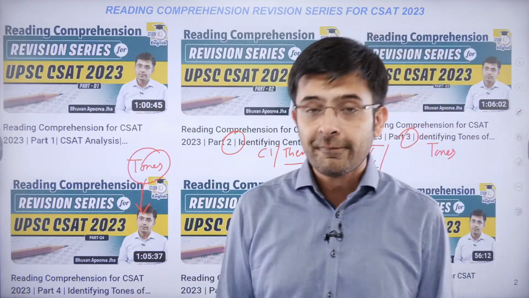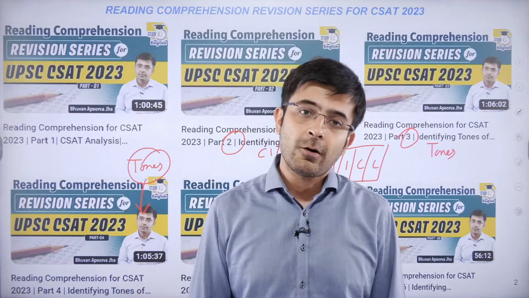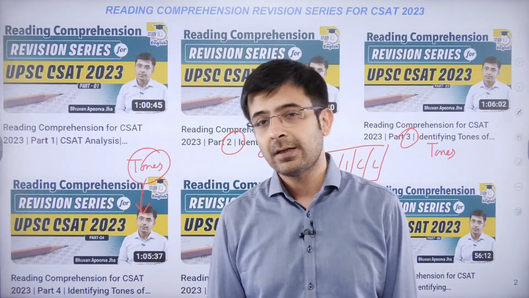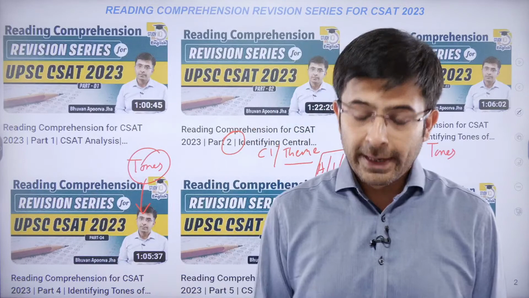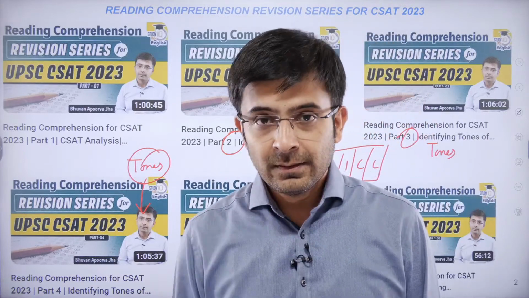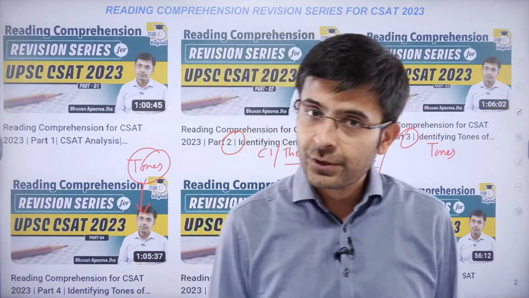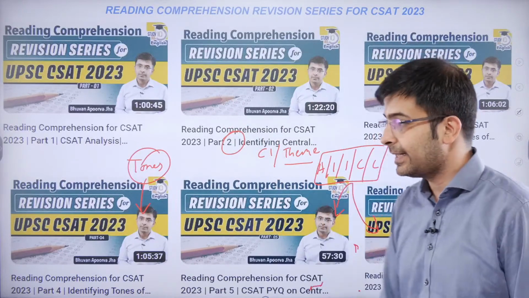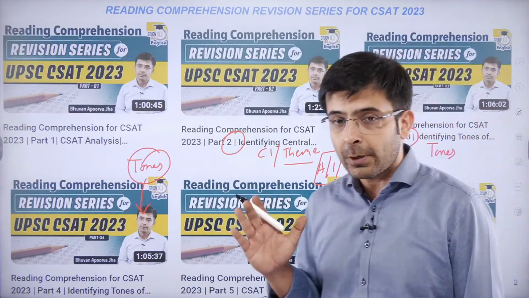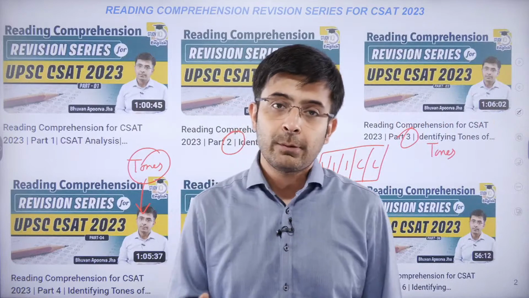Thereafter, we have begun year-wise solving of all reading comprehension questions, 2013, 14 onwards. Right now, we have reached 2018. That's the last class where we had finished off. Today is 2019. Now, very quickly, if I were to just tell you about 2019 CSAT, 30 questions.